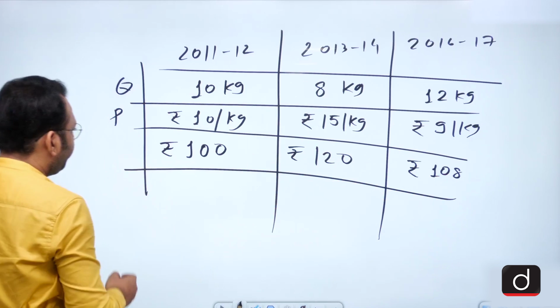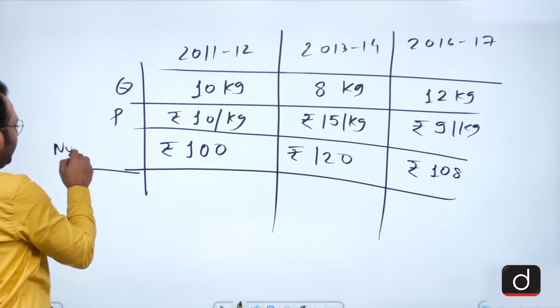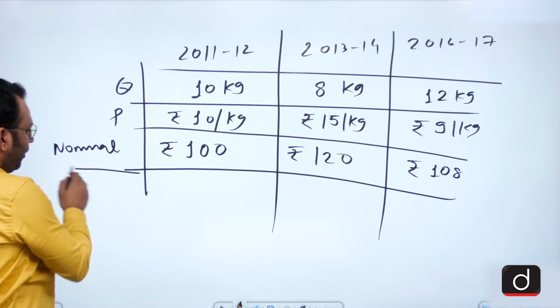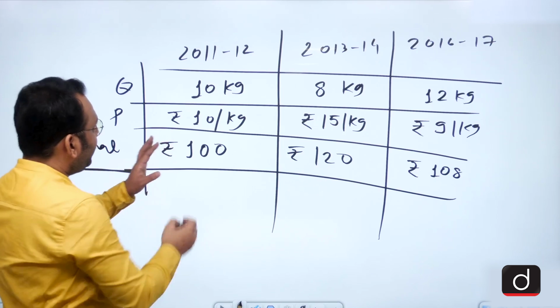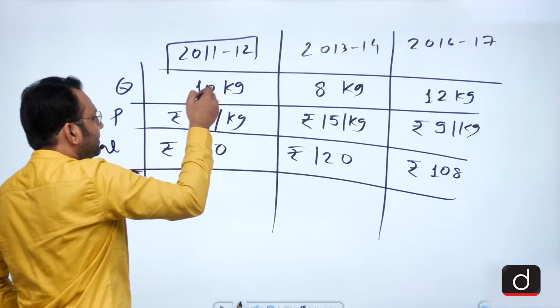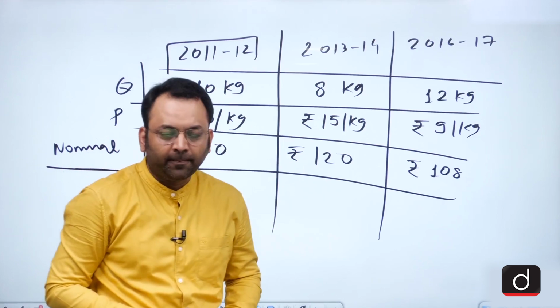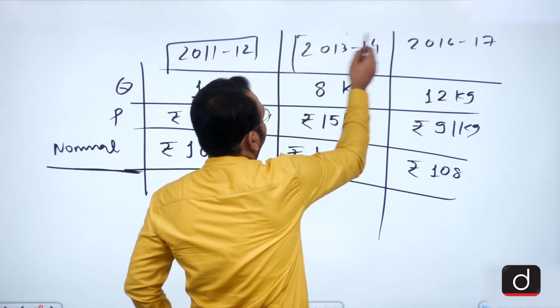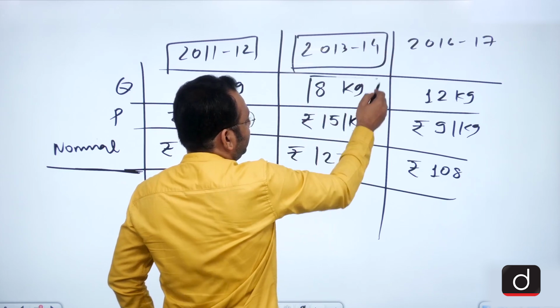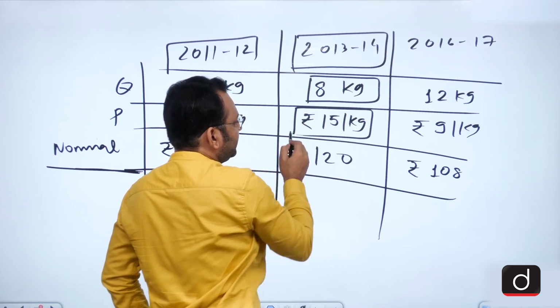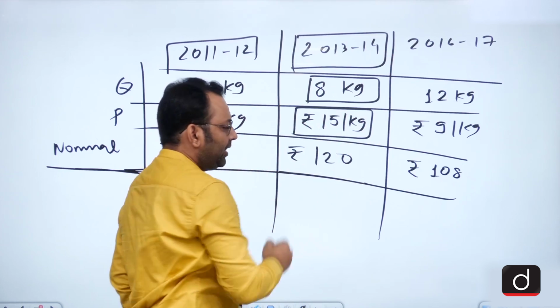Here too you see we have the nominal GDP calculated, because nominal GDP is the GDP of that year at the same year's market prices. So the production for this year at this year's price is the nominal GDP.